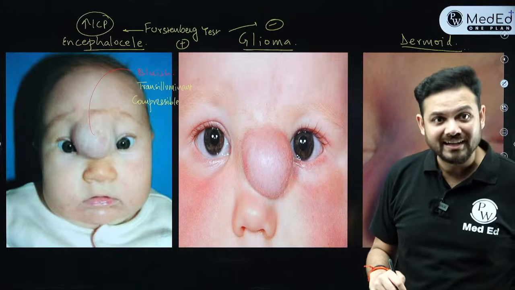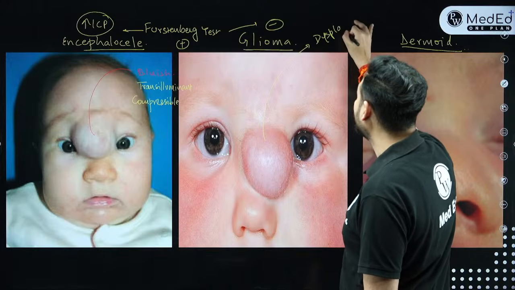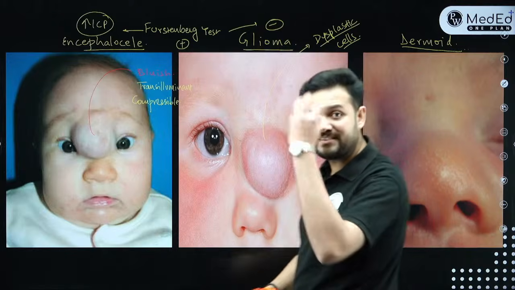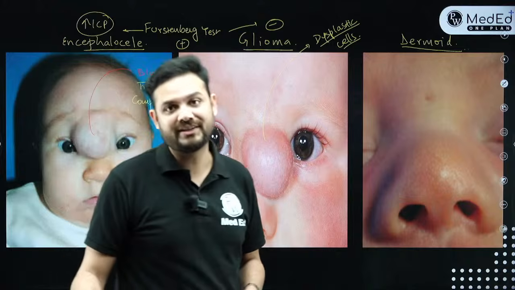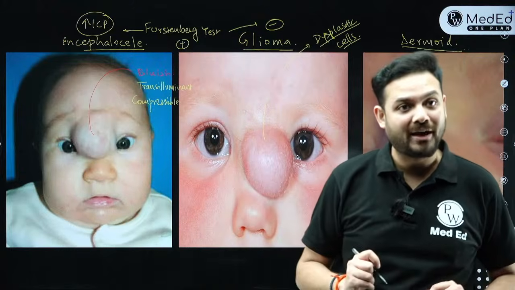What do you understand by a nasal glioma? Glioma means that these are dysplastic glial cells which accumulate over the nasal dorsum, and they don't usually have an intracranial connection. And that is called nasal glioma. Exactly opposite to encephalocele will be a glioma.